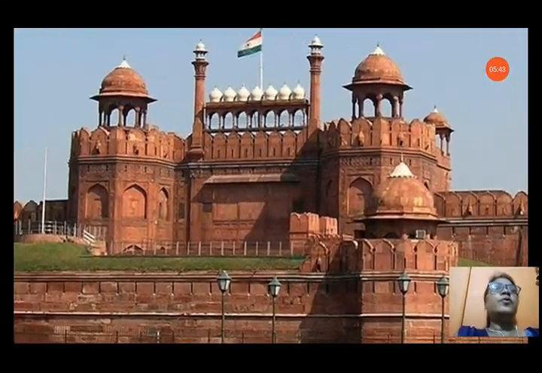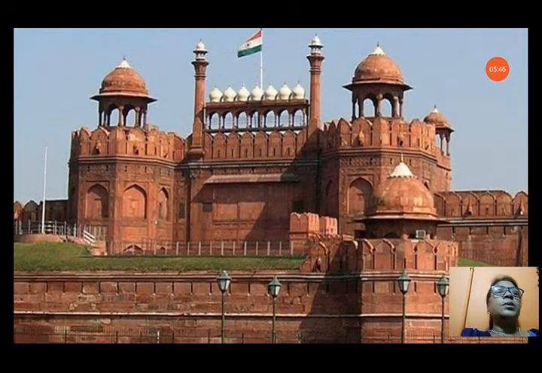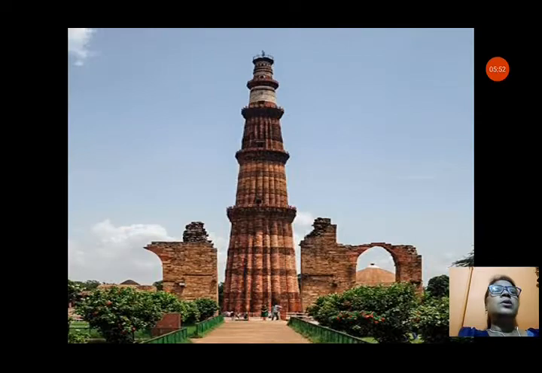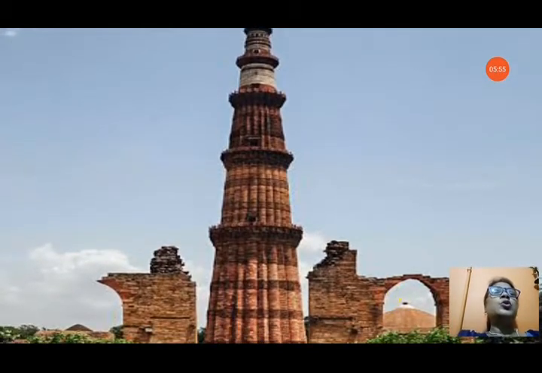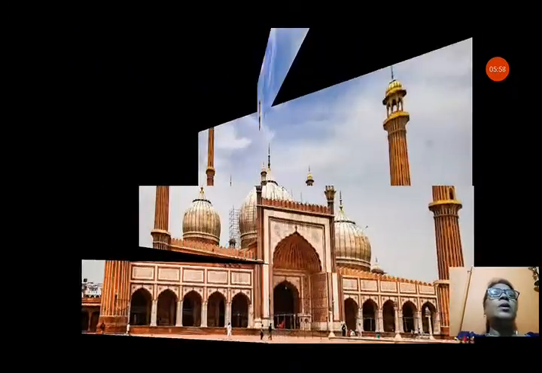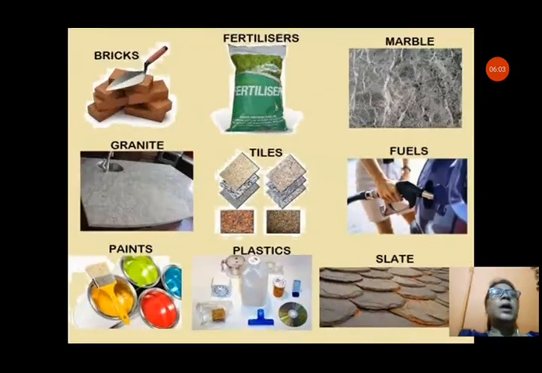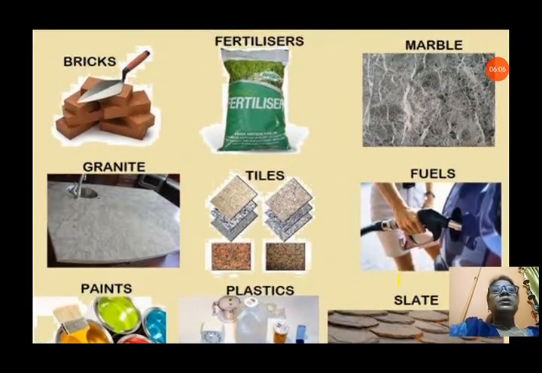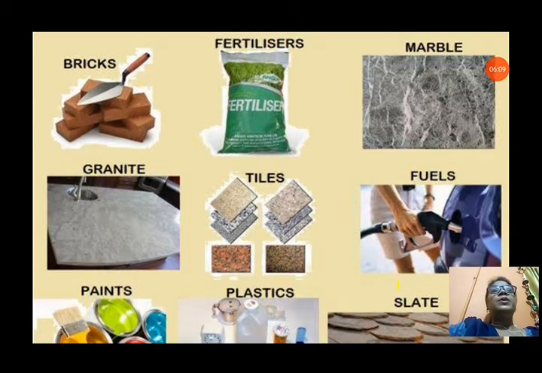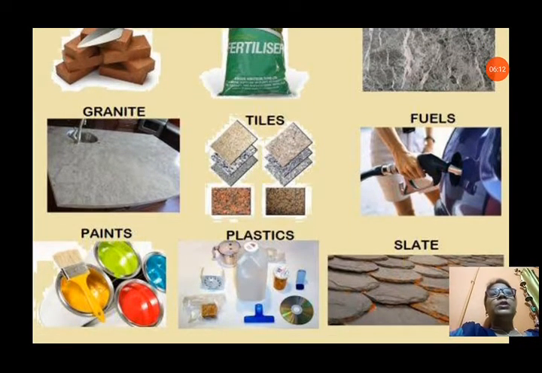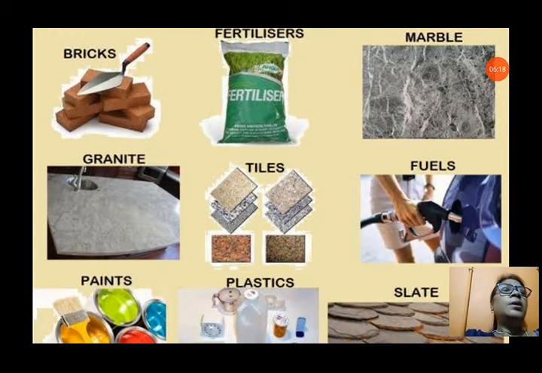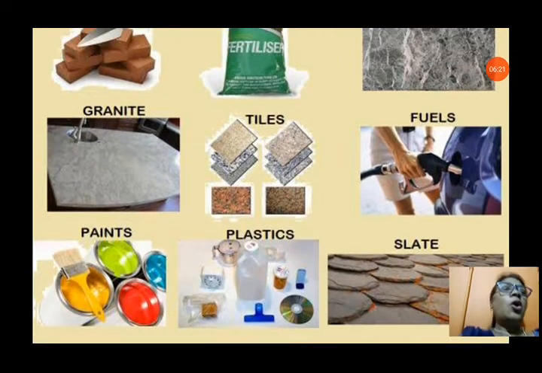You can see the Red Fort in Delhi. It is made up of red sandstone. Jama Masjid and Qutub Minar you can see in this picture, they are also made up of sandstone. Jama Masjid in Delhi is also made up of sandstone. And here you can see different uses of rocks as bricks. Some building materials like bricks, granite is also used as building material, paints, tiles, plastics, fertilizers, marble, fuel, slate. All these are different uses of rocks in our everyday life.